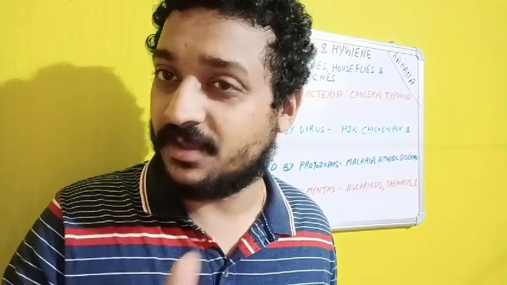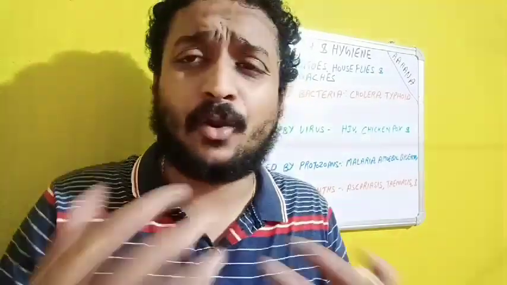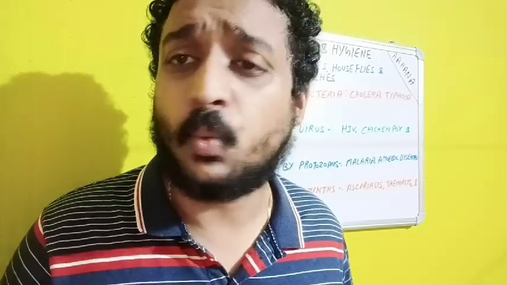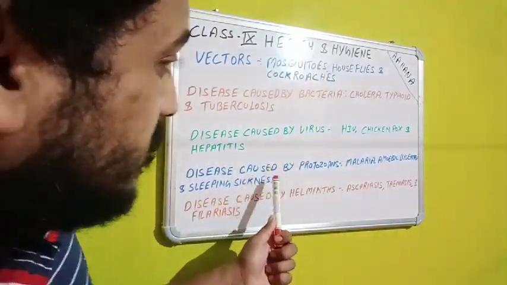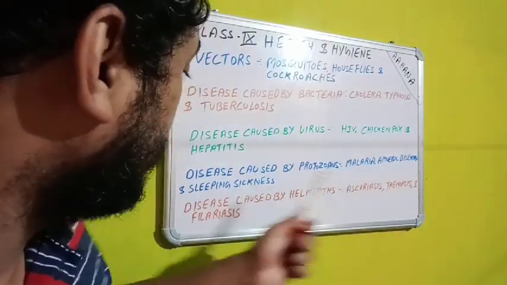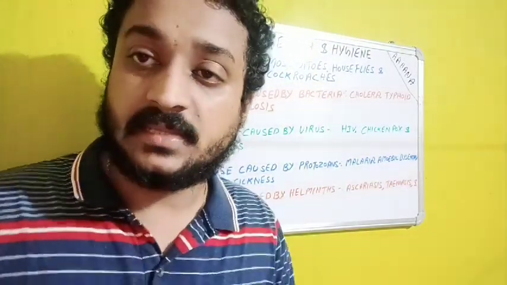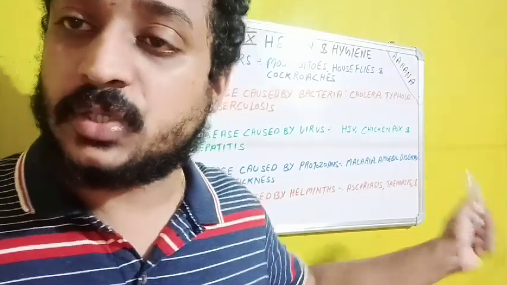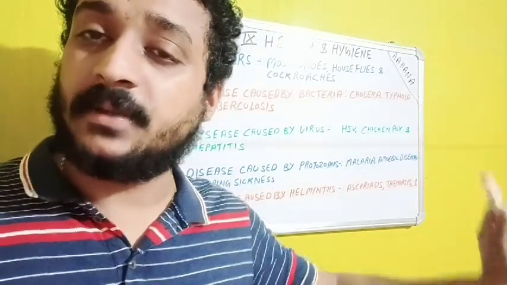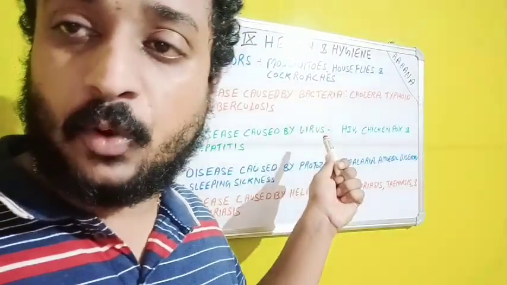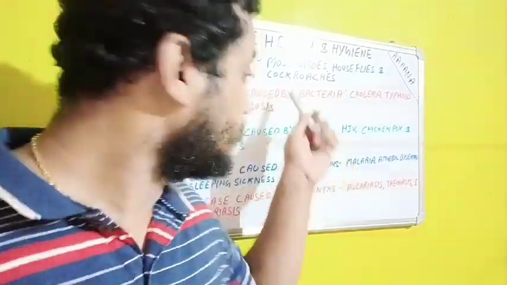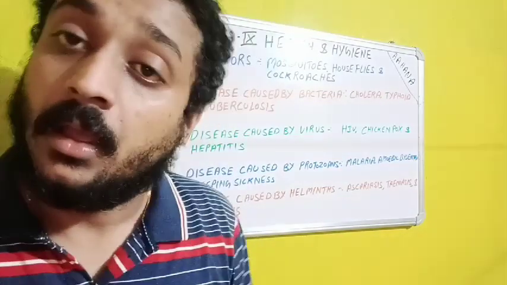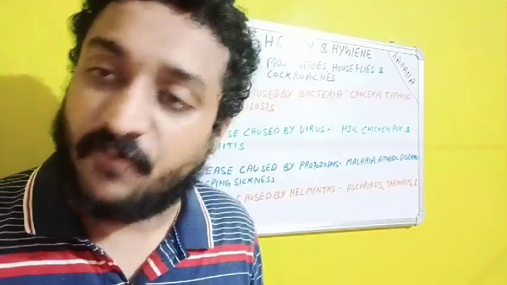For example, high fever, sore throat, nasal congestion, cough, congestion in the chest. These symptoms are very much common in bacterial and viral diseases. So this is one of the tricks for how to learn it. If you have forgotten any symptoms, you can write these. The marks won't be deducted. Similarly, whenever we talk about diseases caused by protozoa, so malaria, amoebic dysentery and sleeping sickness, there is nothing common as such.